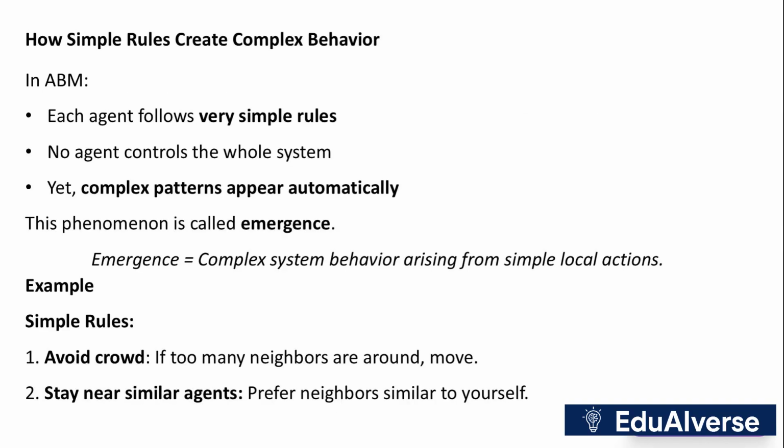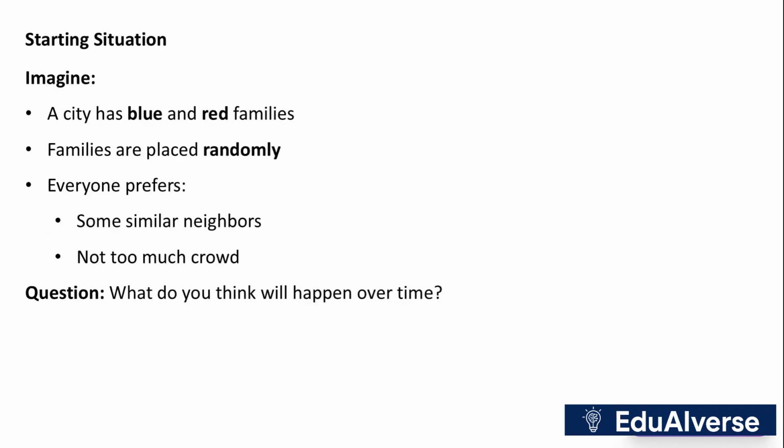In agentic-based modeling, complex behaviors emerge from simple rules followed by agents. This phenomenon, known as emergence, illustrates how local actions can lead to sophisticated system behavior. Imagine a city with blue and red families, randomly placed. Everyone prefers some similar neighbors and not too much crowd. What do you think will happen over time?